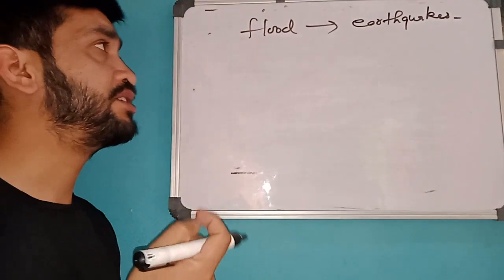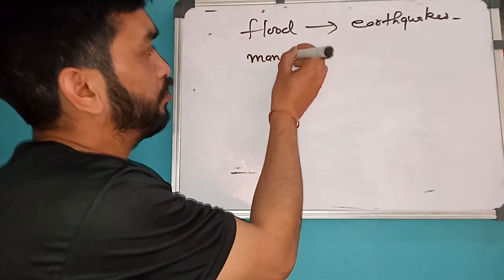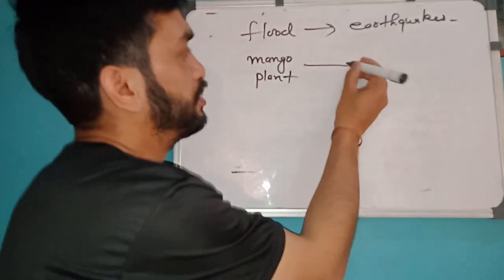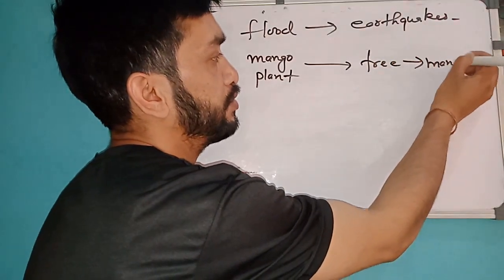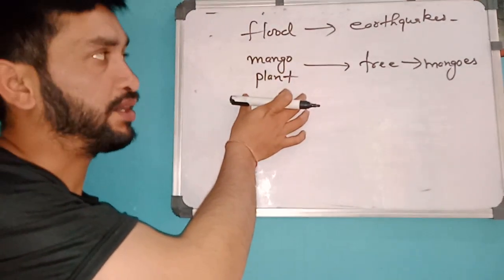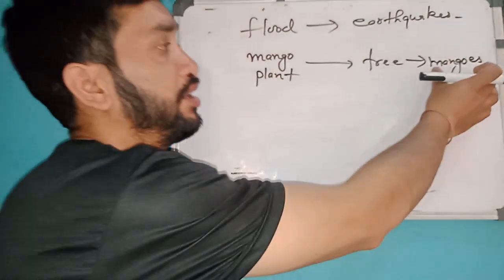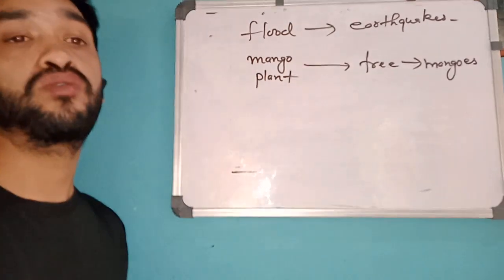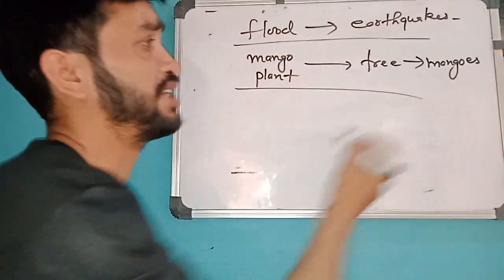But what is desirable change? Suppose you bought a sapling of mango. You bought a mango plant. Now what is your desire? Your desire is this mango plant should convert to a tree and should give you mangoes. The mango plant you bought from the market, your desire is to get it converted to a tree so that it can give you mango. So this is your desirable change. But undesirable change, you don't want flood, you don't want earthquake. Okay, so all these things come under undesirable and desirable change.